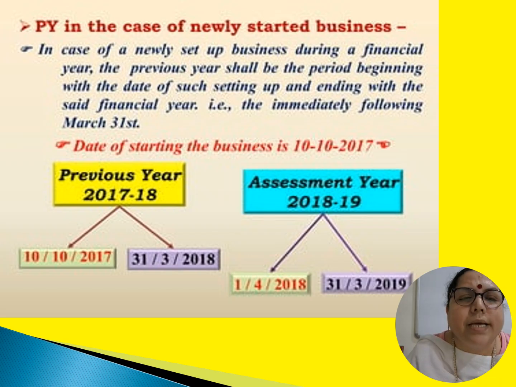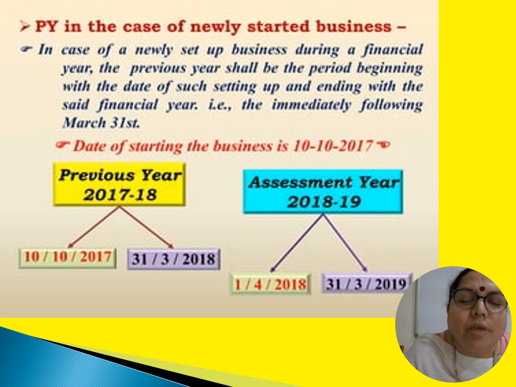A company has started its business in the month of January. So January 25 it has started the business. So the whole year of January, that is 12 months, and 3 months of 2026, that is January 26 to March 26. In this case 12 plus 3, the previous year of this company will be counted as 15 months.